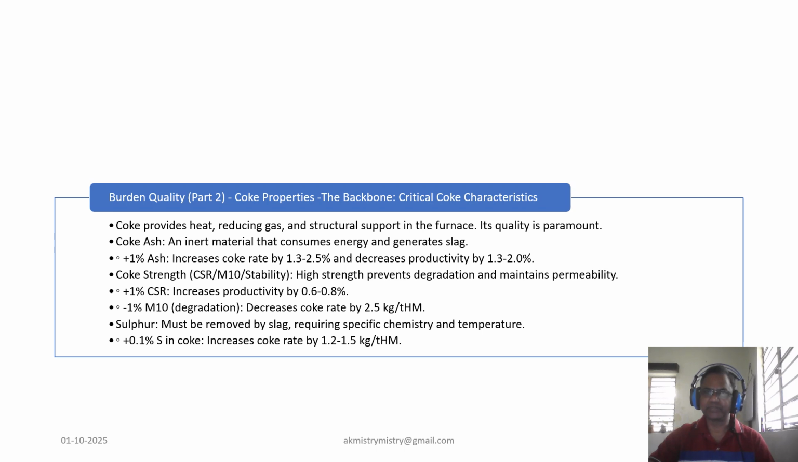As far as sulfur in coke is concerned, sulfur must be removed via slag, and a 1% increase in coke sulfur increases the coke rate by 1.2 to 1.5 kg per ton of hot metal.